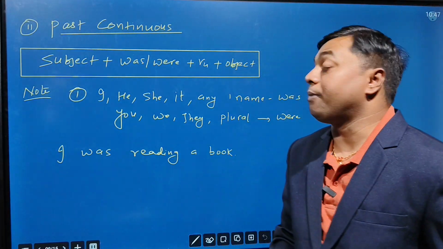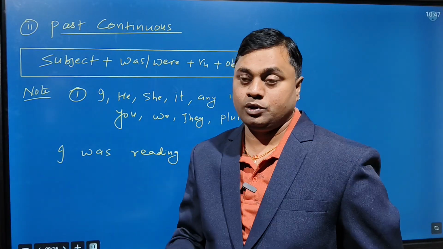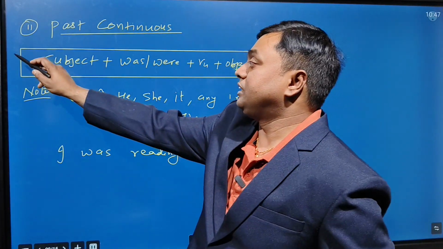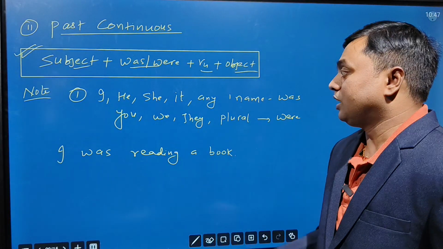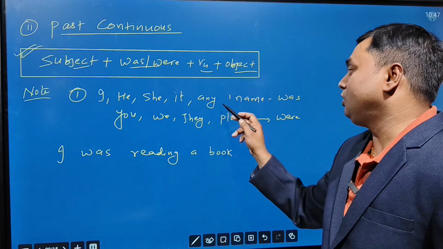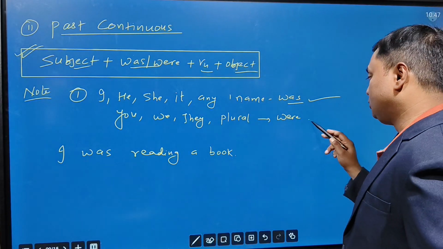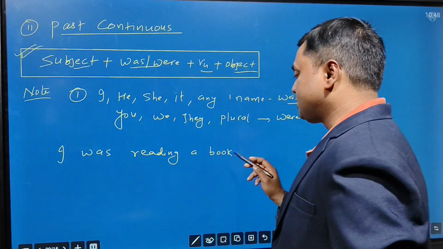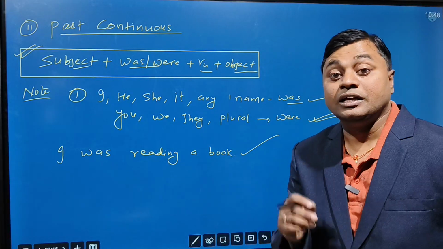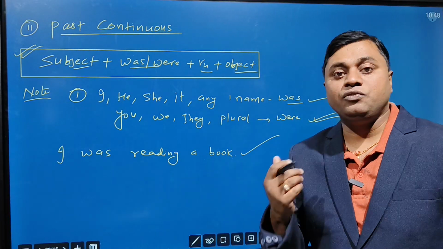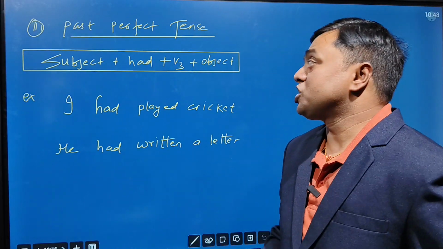Next, we talk about the past continuous. Work was going on continuously in the past time. So here how to write the structure? Subject plus was/were plus V4 plus object. Generally with I, he, she, it or any one name we are using was, and with you, we, they, plural, we are using were. Like I was reading a book, she was reading a book, he was reading a book, they were reading a book, we were reading a book, like that. Is it clear?